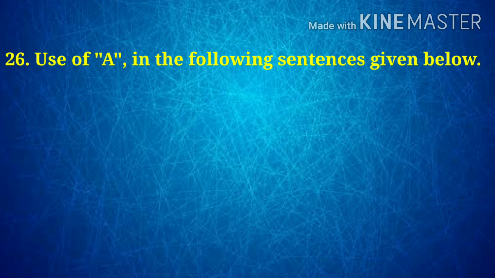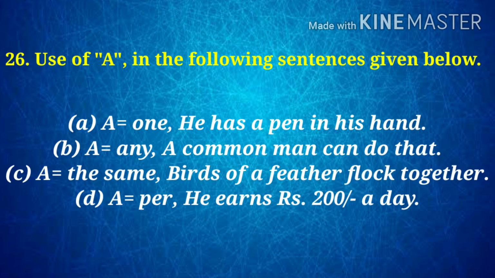Number 26. Use of a in different sentences is as follows. A: a is equal to 1. He has a pen in his hand. Here a means 1. B: a is equal to any. A common man can do that, means any common man can do that.